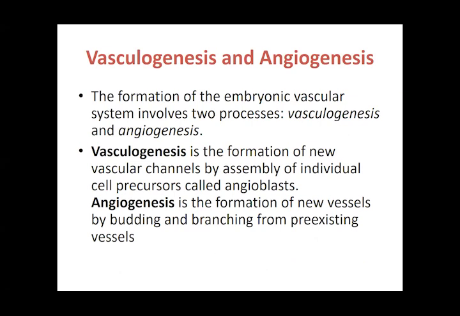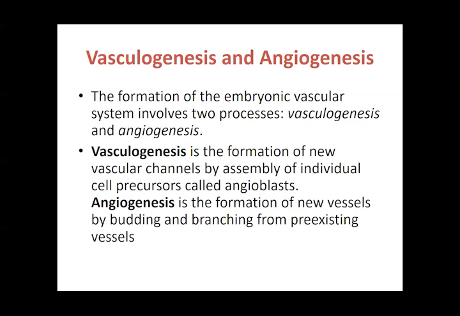So first, the initial process is vasculogenesis, when the vessels develop, and then the preformed vessels bud out and branch. That is the process we call angiogenesis. So it's not only vasculogenesis going on all the time; it forms and then it's going to branch and branch and branch and give a complete network of your blood vessels.